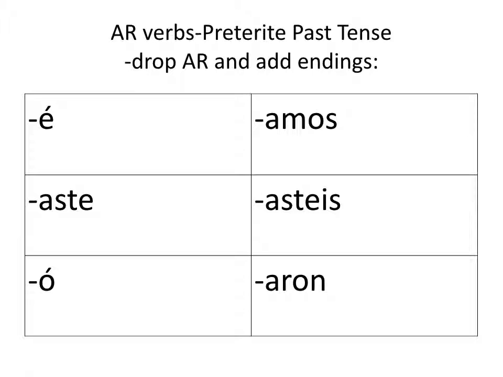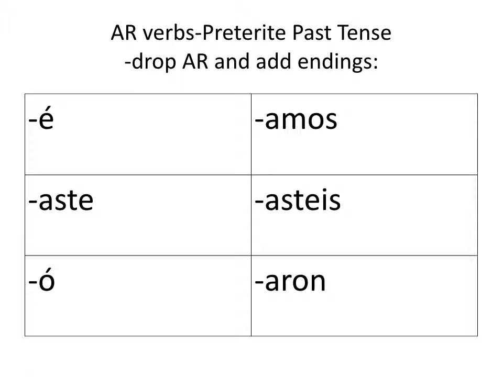Nosotros is amos. Now notice that's exactly the same as the present tense. No different. Just the context will be different. Vosotros will be asteis. So for in Spain if I needed to say you all in the past tense, we say vosotros, and our verb would end in asteis. And then ustedes, ellos, and ellas would be aron, A-R-O-N.